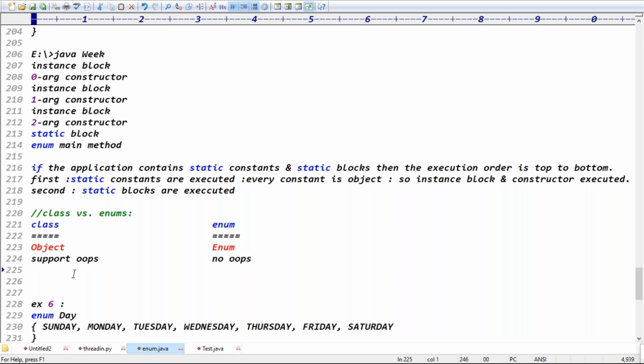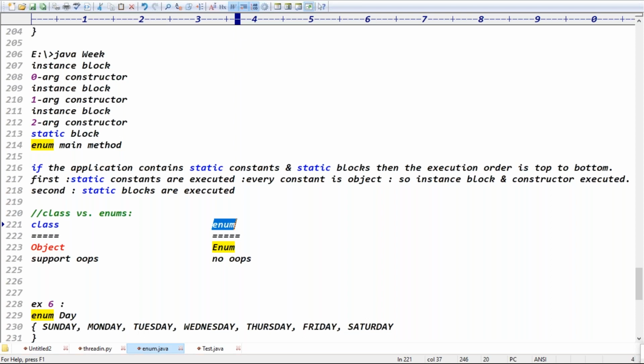And classes by default, which modifier is there? The default modifier. Enums by default, which modifier is there? The public modifier, right? Because enums are public by default. So if you don't define any modifier in front of the enum, a package containing that enum can still be accessed from another package, because the enum is public by default.